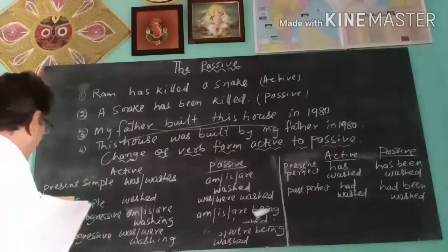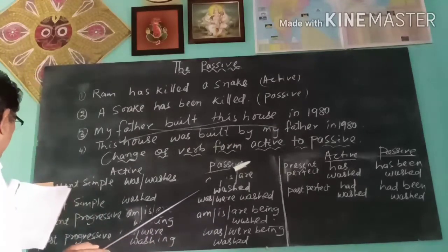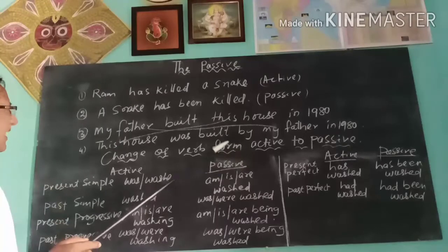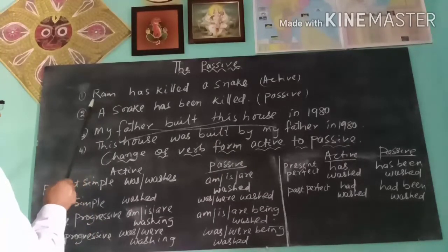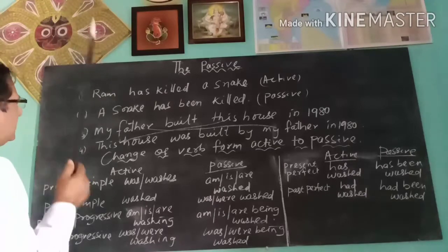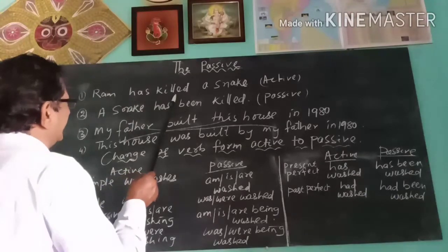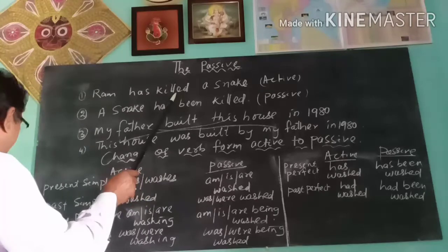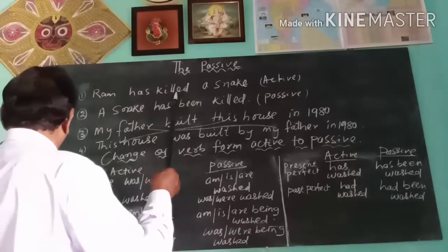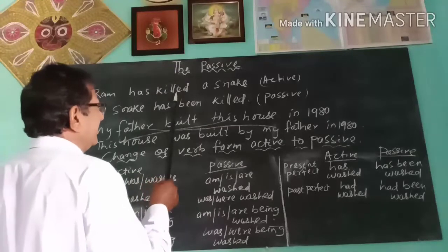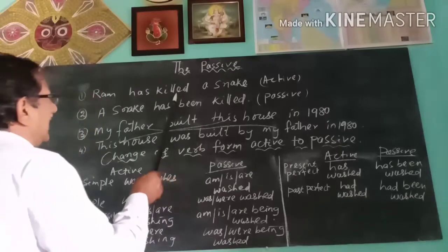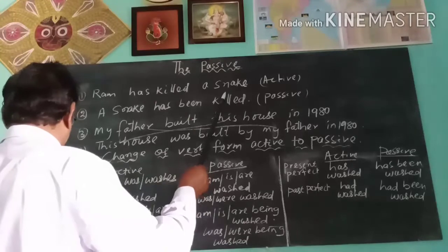He is the killer. We can call Rama the agent or subject. Has killed is the verb. The verb kill is a transitive verb. And a snake is an object.